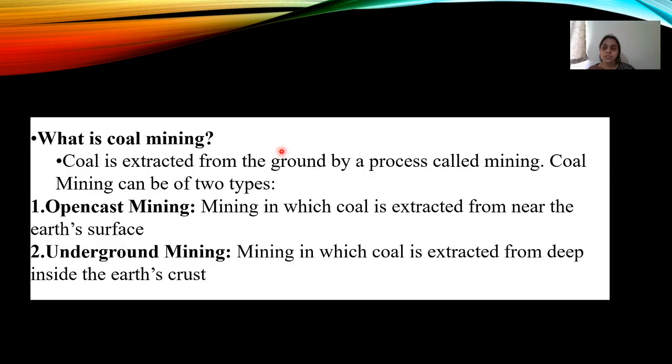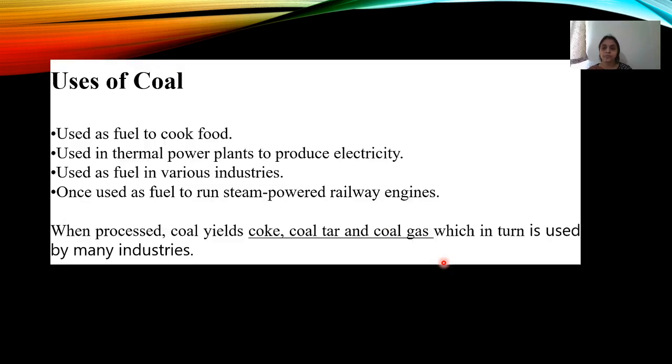What are coal mines? Coal is extracted from the ground by a process called mining. Coal mining is of two types: open cast mining, in which coal is extracted from near the earth's surface; and underground mining, in which coal is extracted from deep inside the earth's crust.